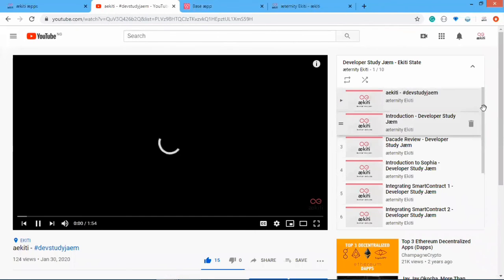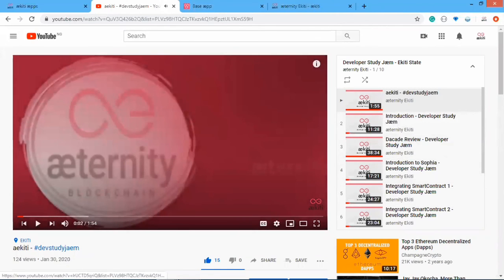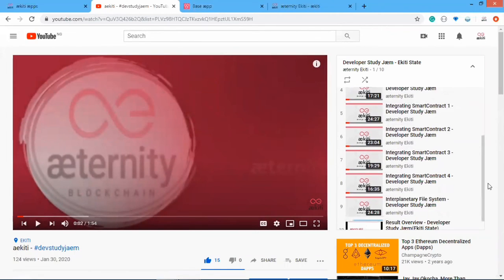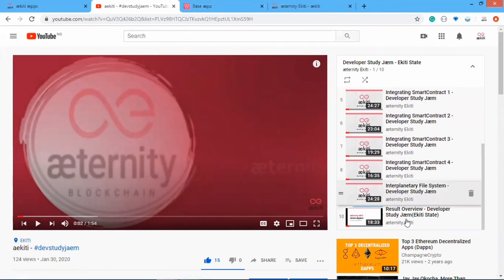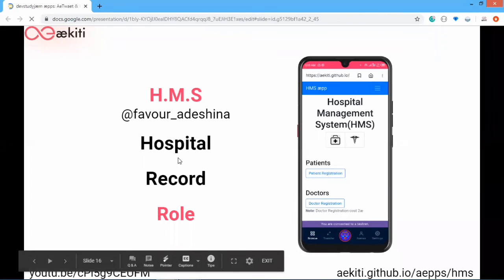We have an introduction to Sophia, and integrating smart contracts 1, 2, 3, 4, where we built a book library, and then we used IPFS to store and retrieve book images. So that's about me, the Study Jam apps for this session.